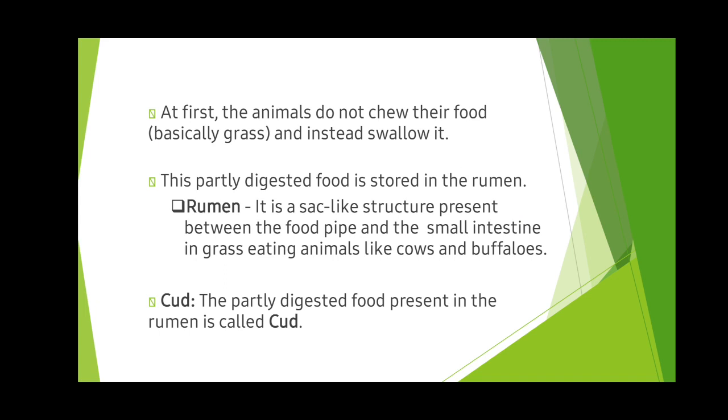It is not present in humans. It is mainly present in grass-eating animals like cows and buffaloes. This partly digested food, which they do not chew and just swallow, present in the rumen is called cud.